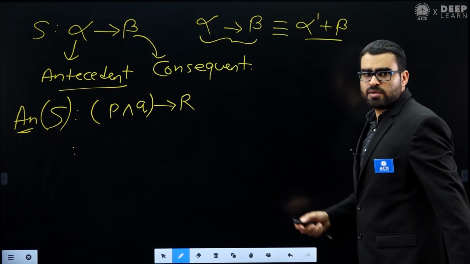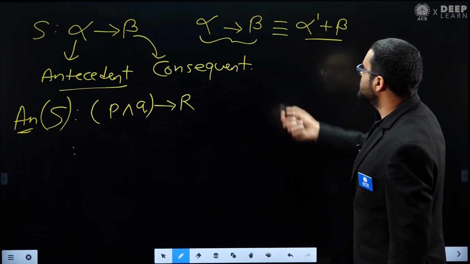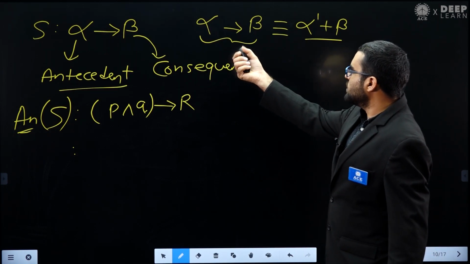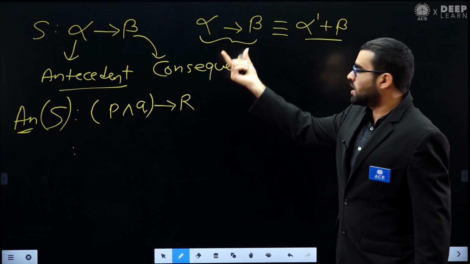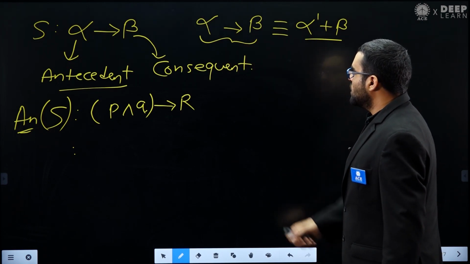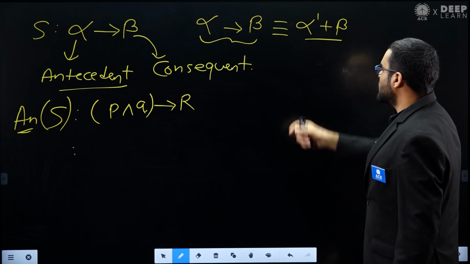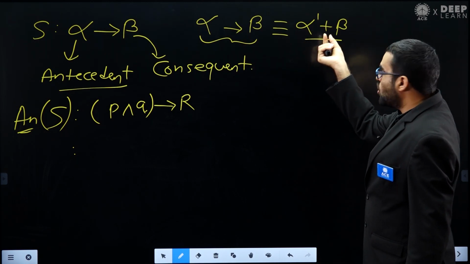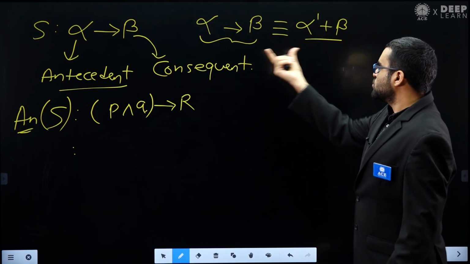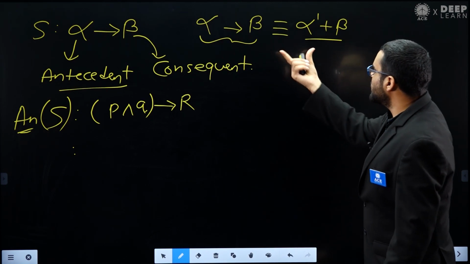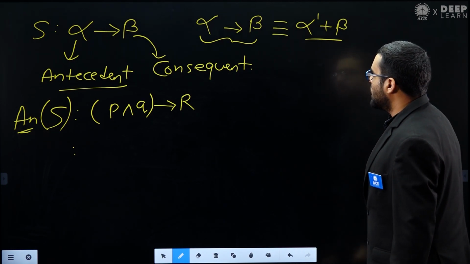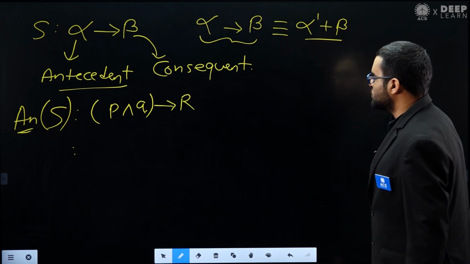You can very easily see this, because the implication statement alpha implies beta is true when either alpha is false or beta is true. So alpha implies beta is equivalent to alpha dash plus beta.